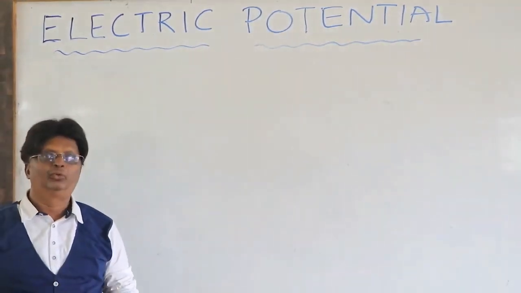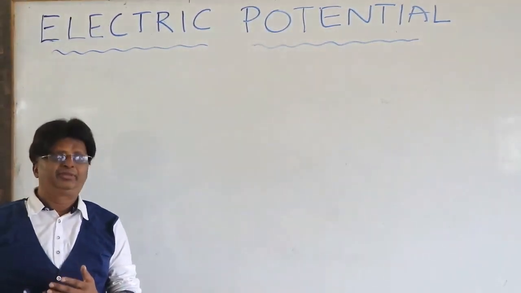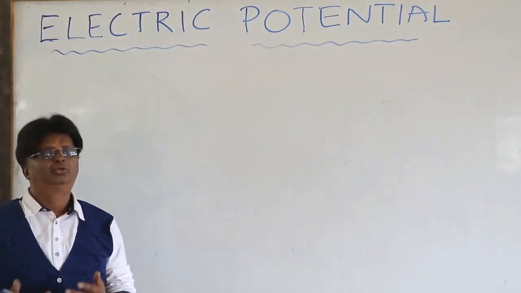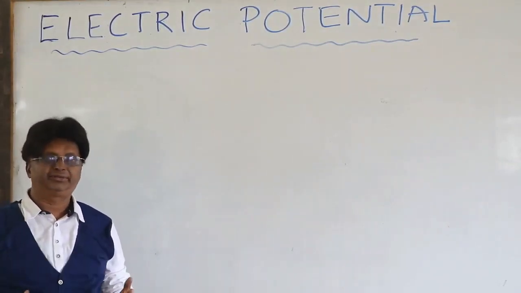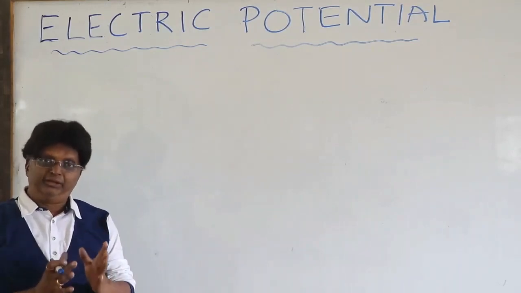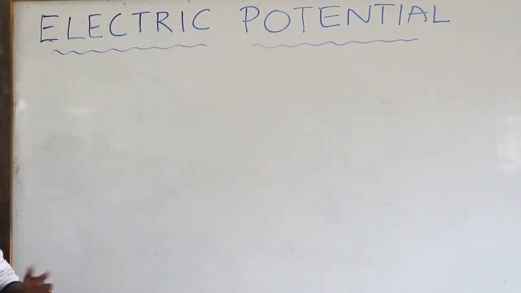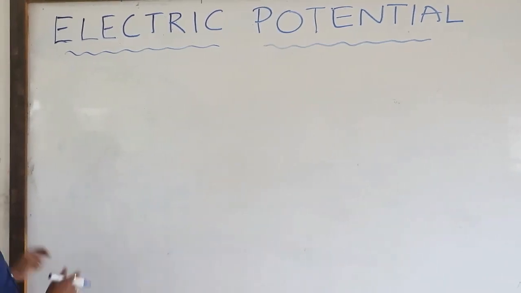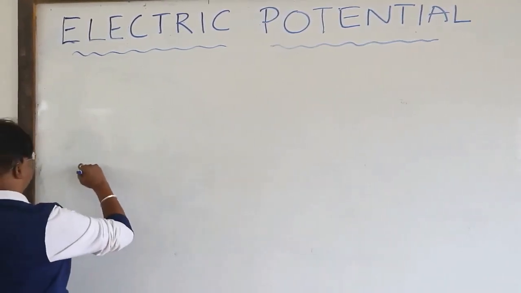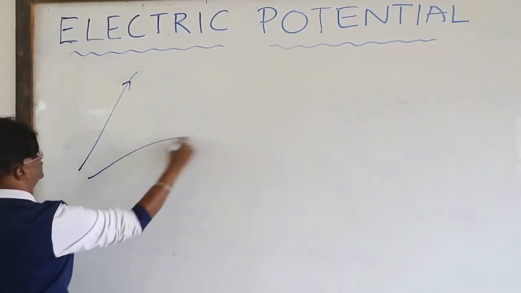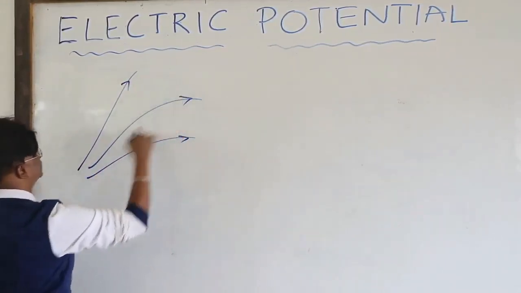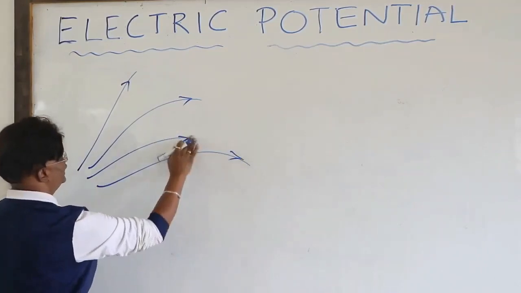Now, let me consider an arbitrary electric field. What is meant by arbitrary? Some electric field whose origin is not important for us. The field due to a configuration of charges, maybe a single charge or multiple charges whatsoever. Supposing now here I show an electric field represented by these electric field lines.